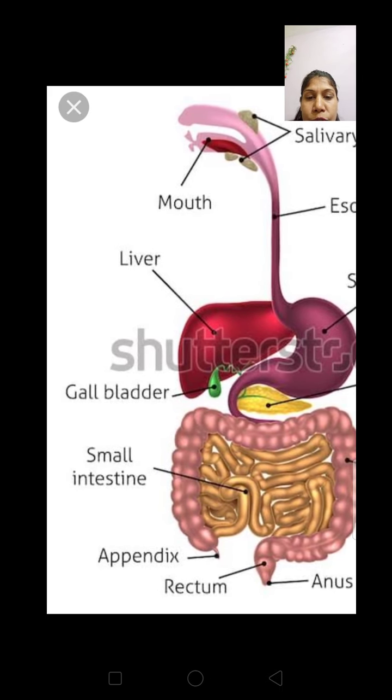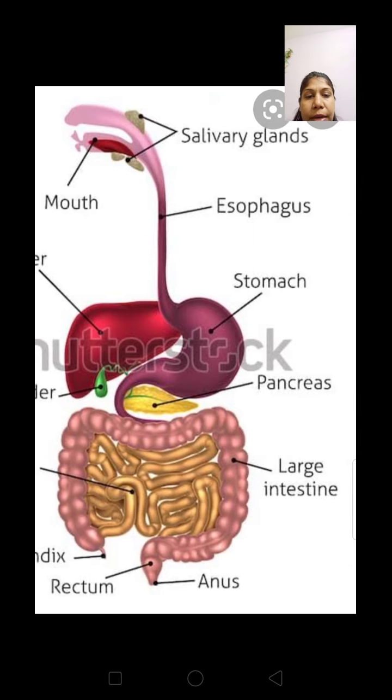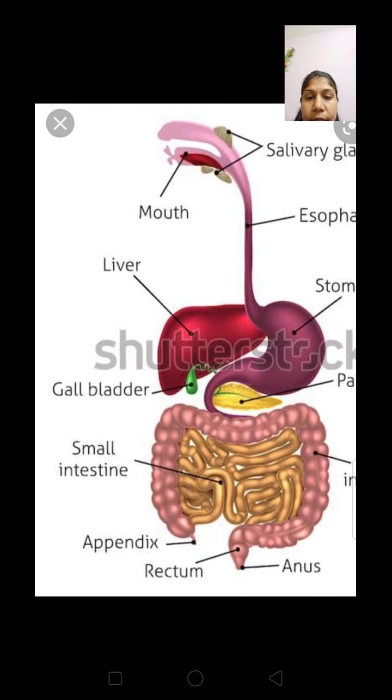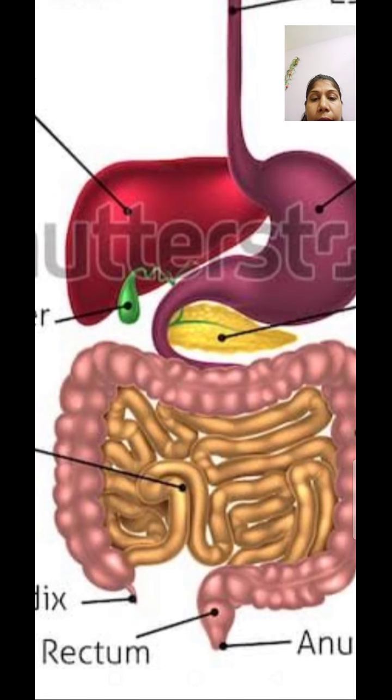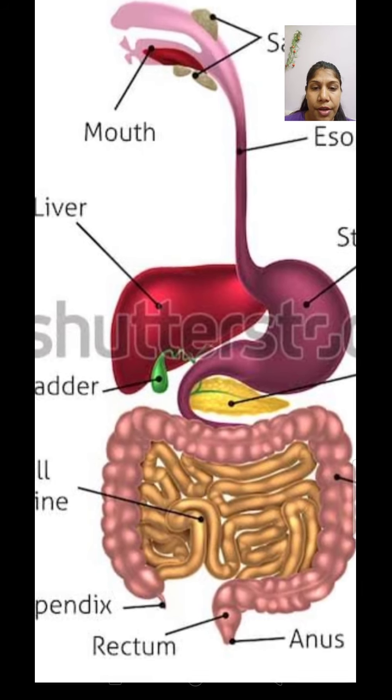Now the food moves to the small intestine, where the remaining part of the food which was undigested after it has passed from the stomach and the action of the liver and pancreas is further digested. So another important digestive process also comes into play in the small intestine. The food which has been digested is also now absorbed by the intestinal wall, and the nutrients are sent to body parts according to their requirement.